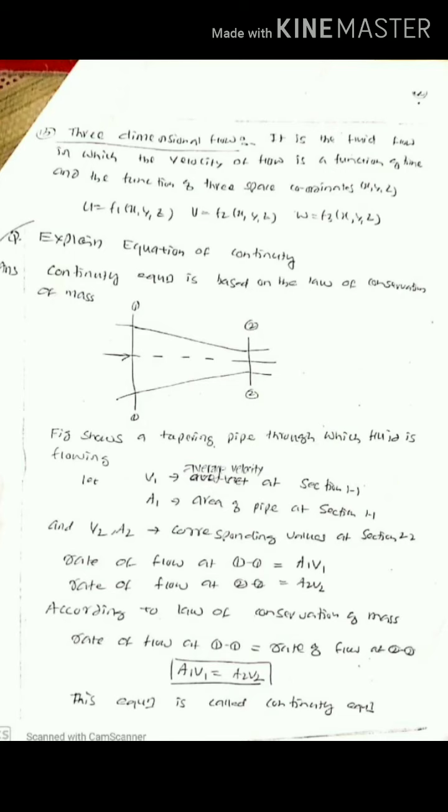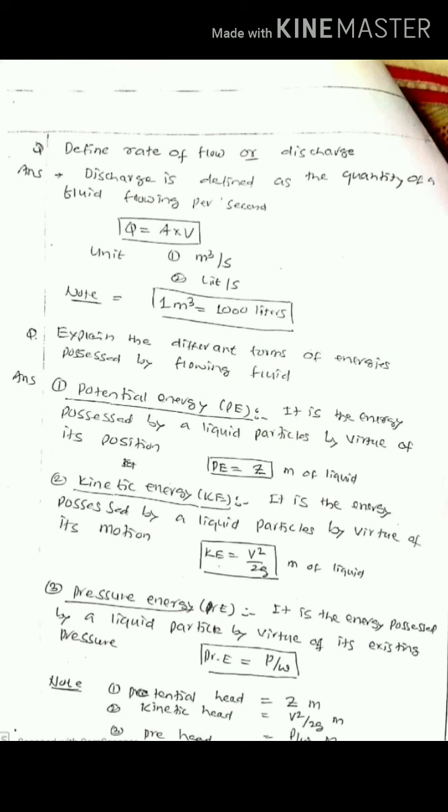It is a very important question from the examination point of view. Sometimes you will be asked to define the rate of flow. The rate of flow is also known as discharge. So, rate of flow or discharge is defined as the quantity of fluid flowing per second. Means Q is equal to A into V. So, A is area in meter square and V is velocity in meter per second.